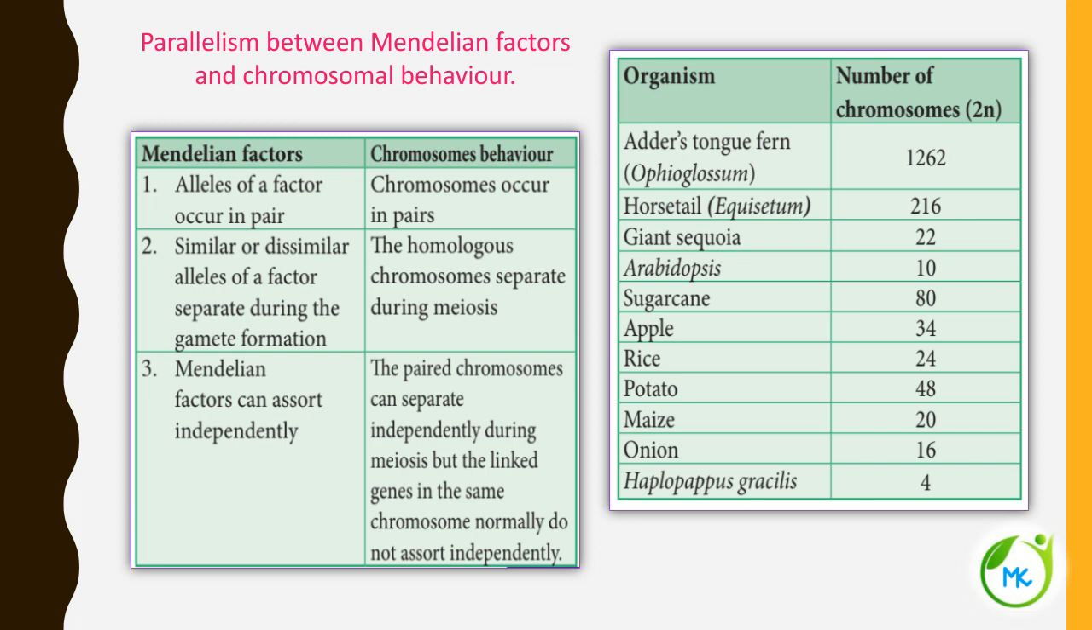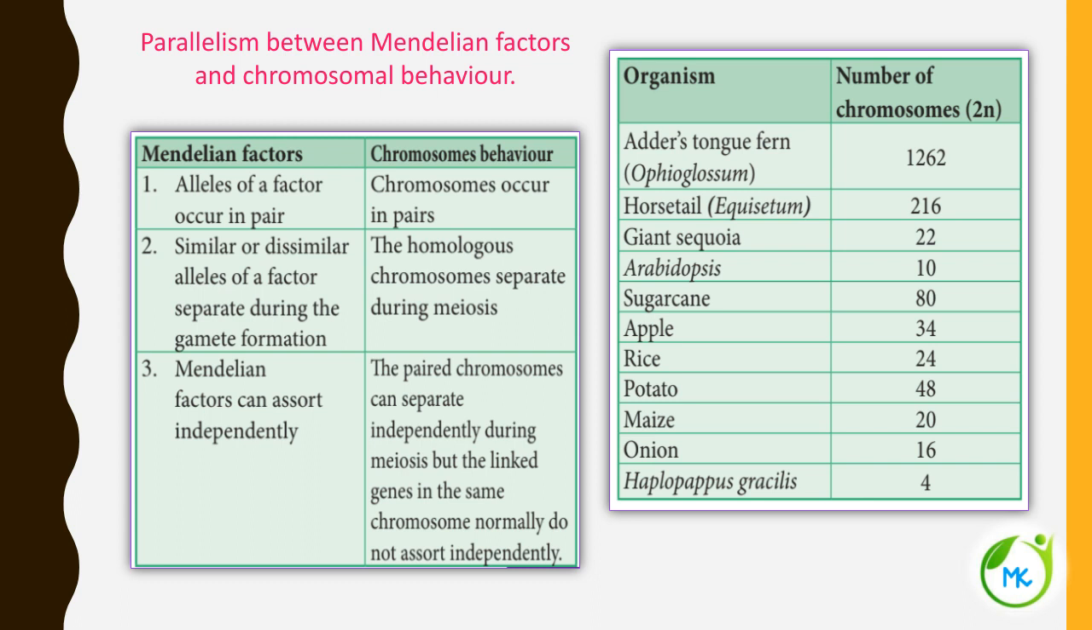Number 3, the Mendelian factors can assort independently, whereas in case of chromosomal behavior, the paired chromosomes can separate independently. So Mendelian factors can separate independently, and there is a law of independent assortment. In the same way, the paired chromosomes can also separate independently during meiosis, but if linked genes are found in the same chromosome, they do not assort independently.